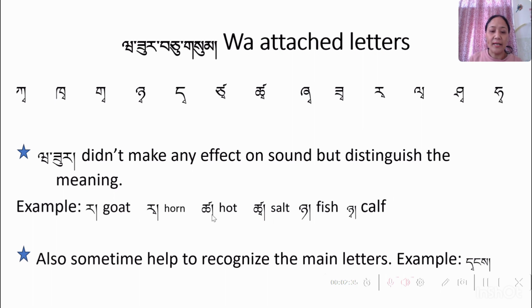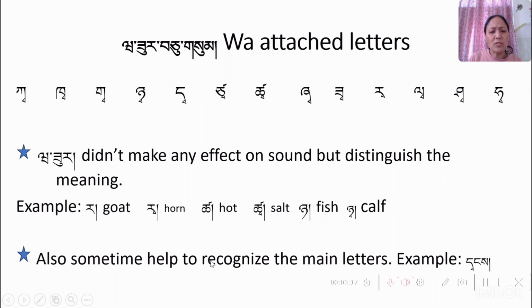Another example, ta without wasur means heart, tapo. And another one, ta wasur ta, if there is a wasur, means salt, okay? And then another example, nya. Nya without wasur means fish. And nya wasur nya means calf, the lower part of our legs, right? So that one is called calf with the wasur.